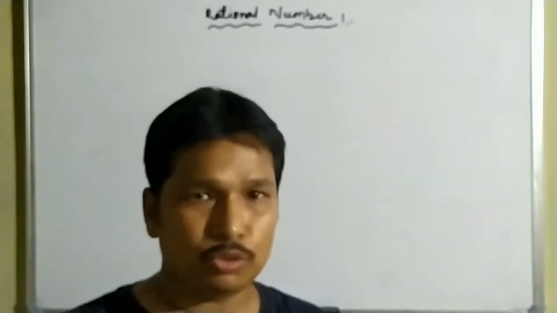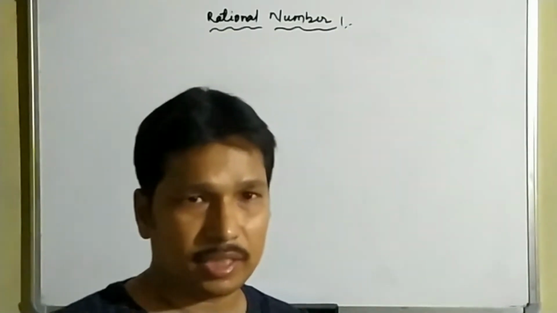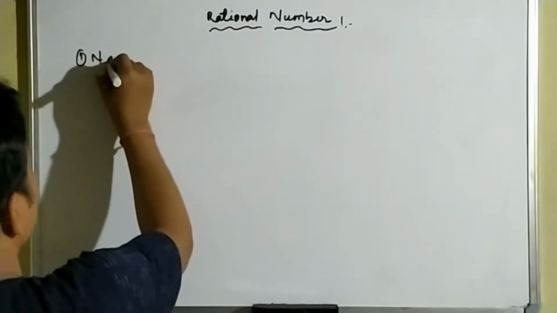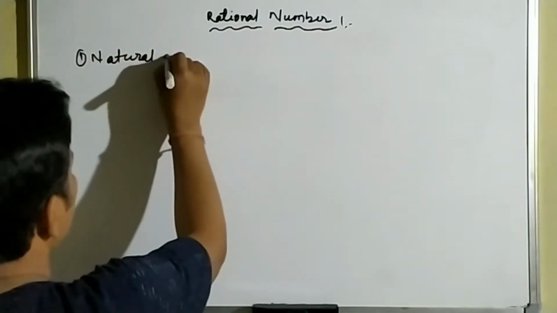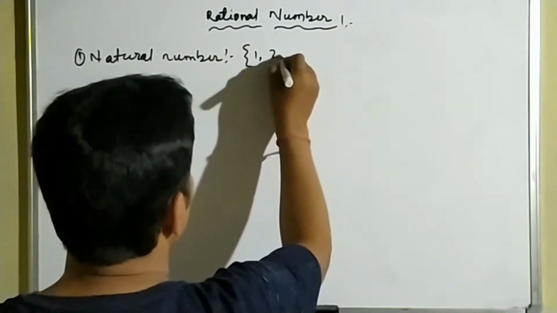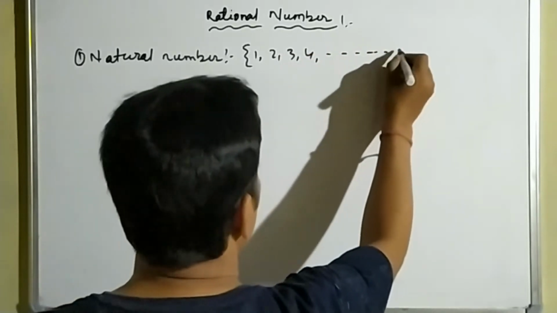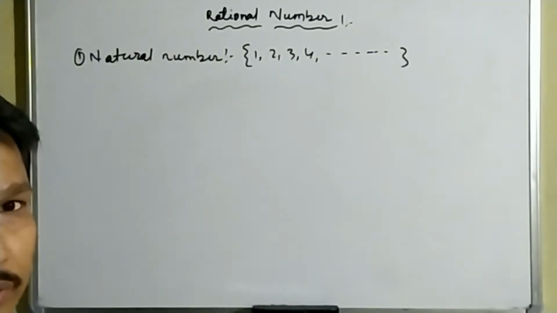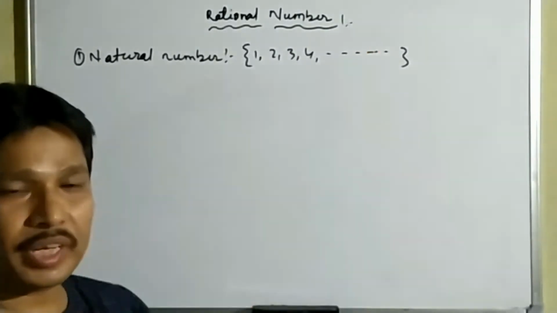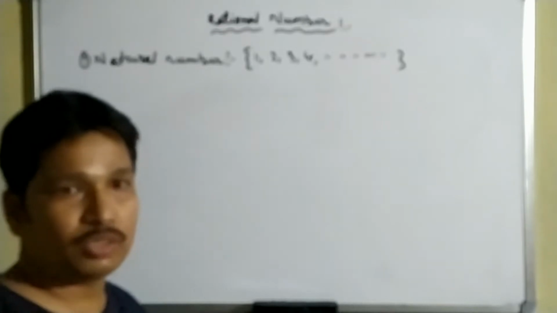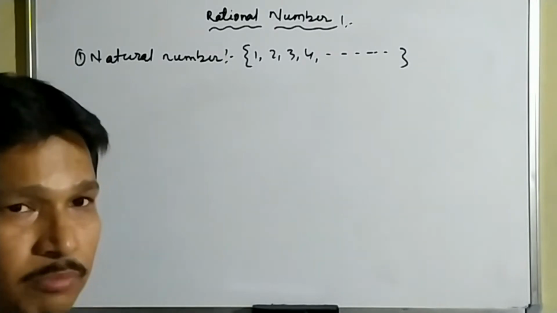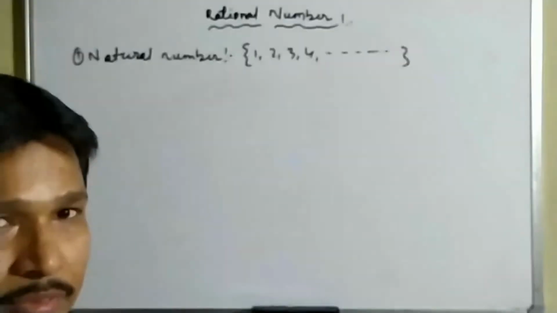So first of all, natural numbers. Which type of numbers do we call natural numbers? The numbers like 1, 2, 3, 4 are known as the natural numbers. The natural numbers start from 1 and there is no end point. The biggest natural number does not exist in our number system. The smallest natural number is 1.